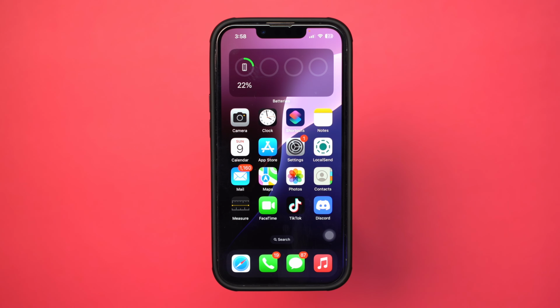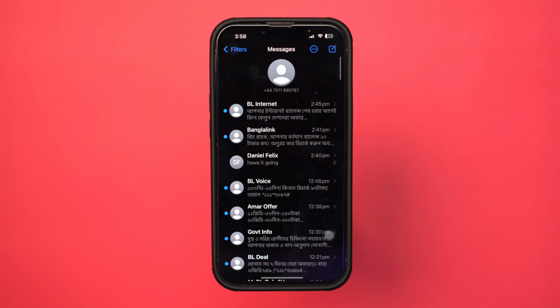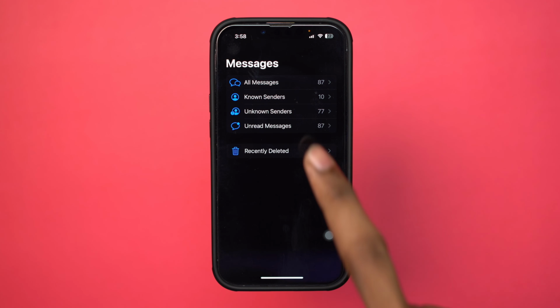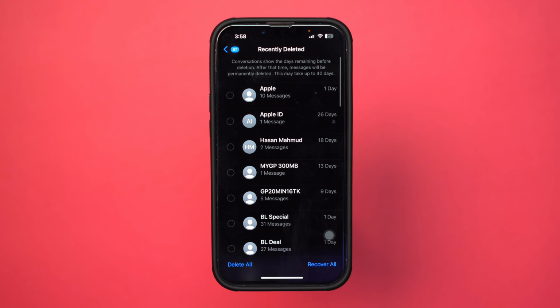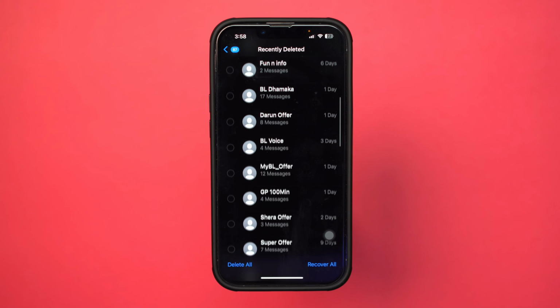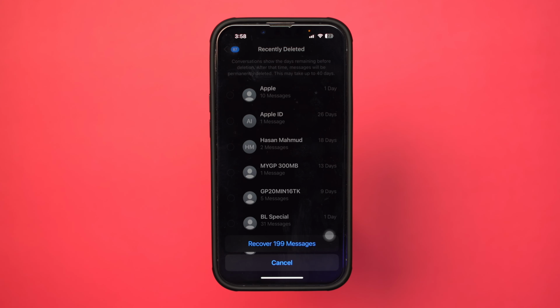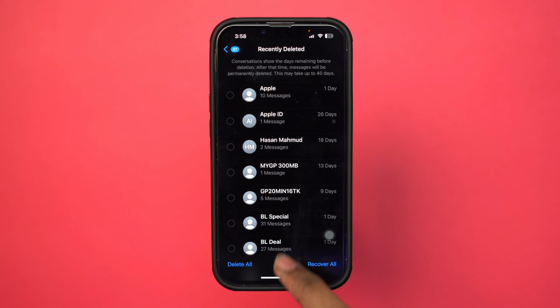Solution 3. Check recently deleted messages. Open the Messages app. Tap Filter at the top left corner. Select Show Recently Deleted. If your messages are here, you can recover them. If you still have issues, you can try this last process to fix your issues.